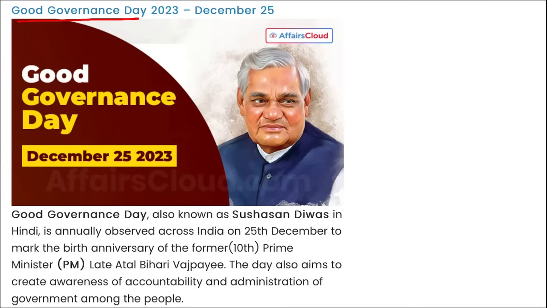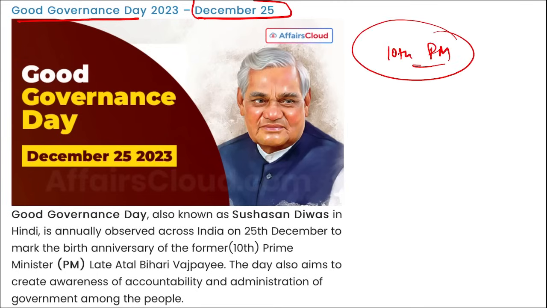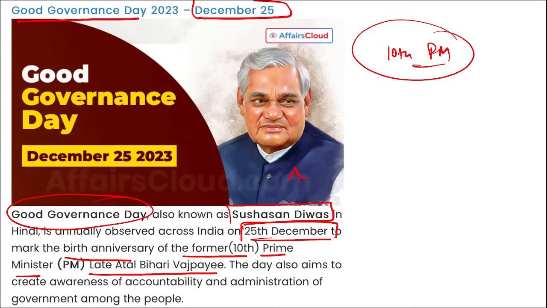Next is Good Governance Day. We observe Good Governance Day on 25th of December and it is observed on the birth anniversary of the former 10th Prime Minister of India, late Atal Bihari Vajpayee, as you can see him in the picture. I repeat, Good Governance Day, also known as Sushashan Divas, is observed across India on 25th of December to mark the birth anniversary of the former 10th Prime Minister, late Atal Bihari Vajpayee, and the day also aims to create awareness of accountability and administration of the government among the people.